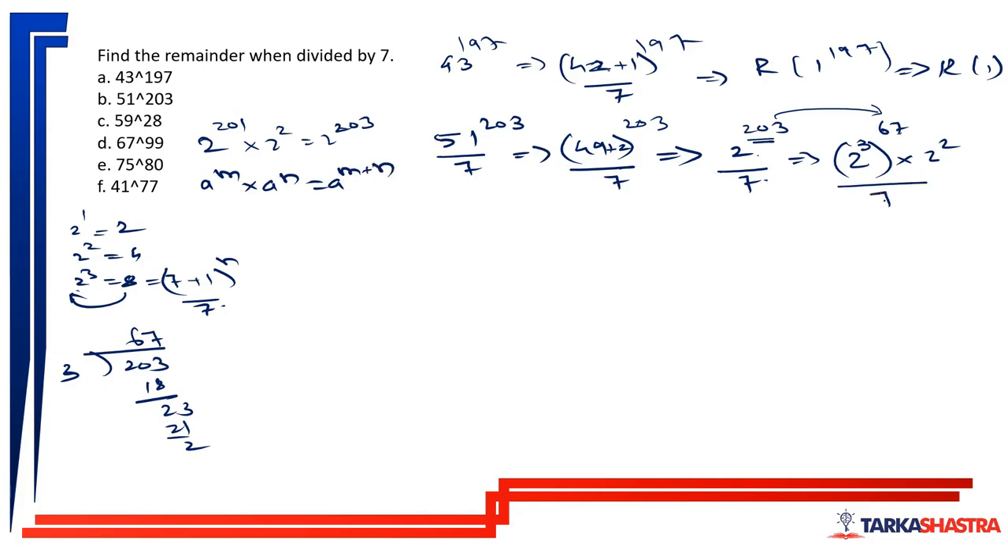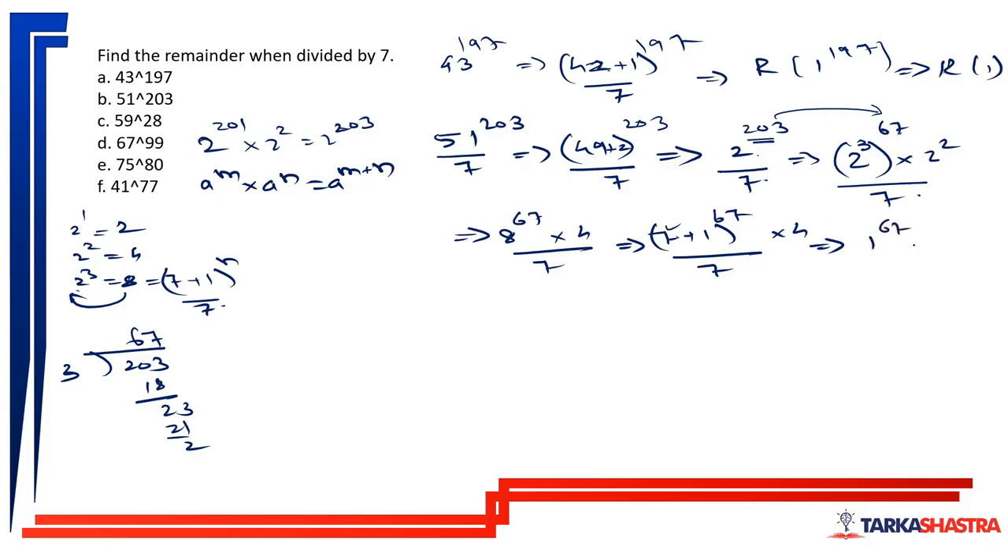Divided by 7. So what we have? 8 to the power 67 into 2 square, which is 4, divided by 7. 8 can be written as 7 plus 1 to the power 67 into 4 divided by 7. Now all the terms having 7 will leave the remainder of 0. Only 1 to the power 67 will be the remainder into 4 divided by 7, which is nothing but 1 into 4. The overall remainder is 4.